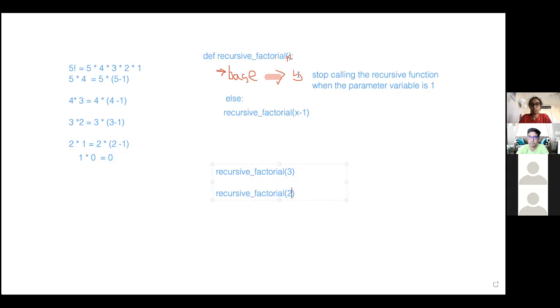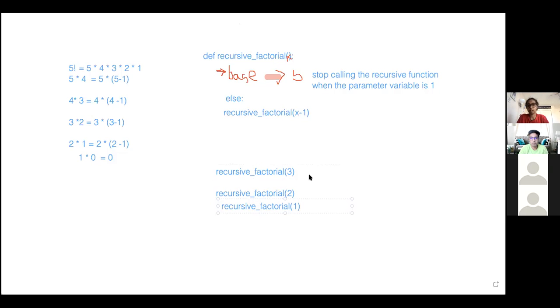Since 3 is not equal to 1, then we call this. So that'll call recursive factorial 2, and then recursive factorial 2 will call recursive factorial 1.